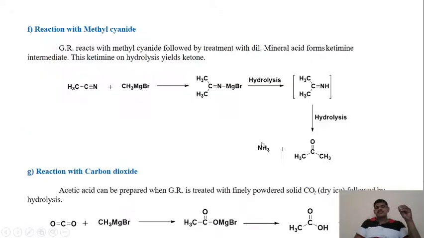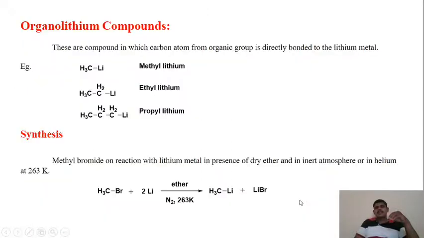Next is the reaction of the Grignard reagent with carbon dioxide. This reaction gives us the acetic acid. When dry carbon dioxide, finely powdered dry carbon dioxide, that is dry ice, reacts with methyl magnesium bromide, it provides us the adduct, and this adduct further on hydrolysis is going to give us the acetic acid plus the byproduct.